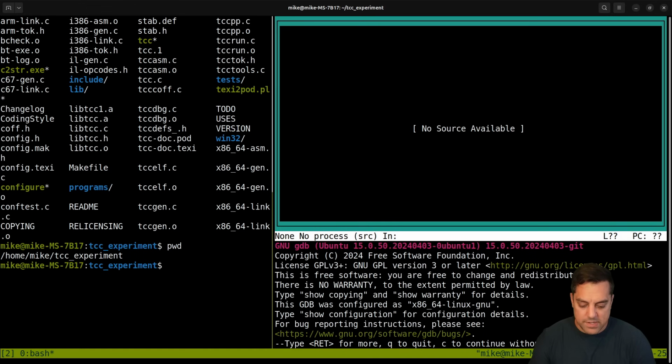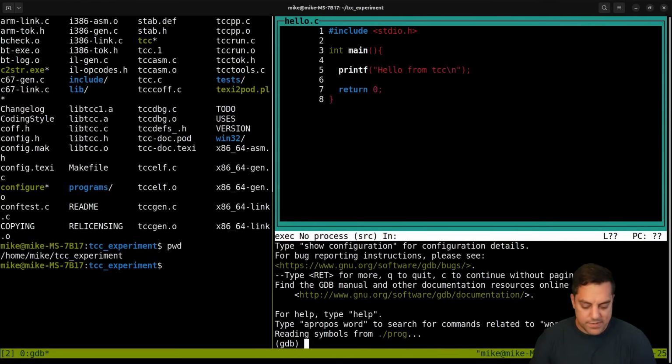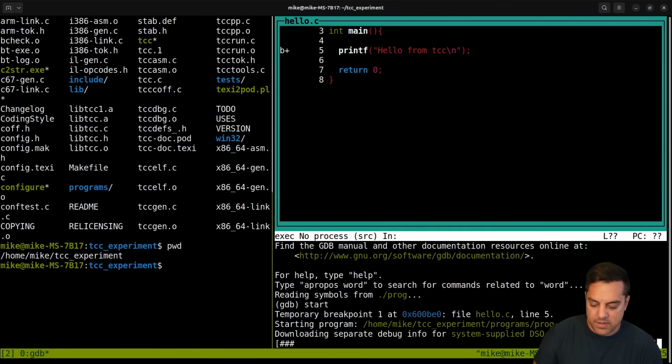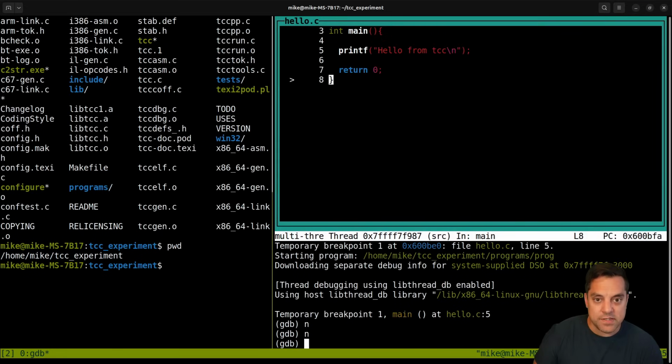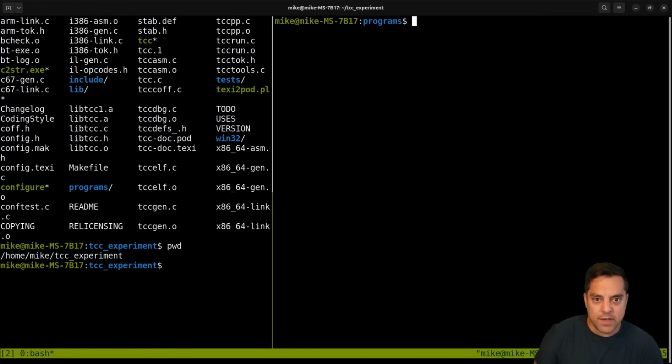I always like to do things in the text user interface here. So it does have the debug information, which is important. So that makes it a usable compiler in my book here. So that's a good thing, right? We can start this, run it, it'll print hello from TCC and so on. So that's good. That was the last little thing.